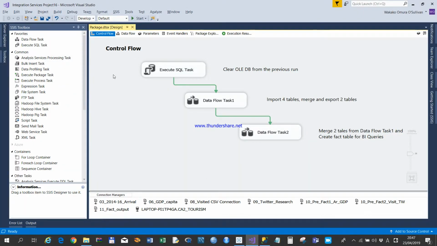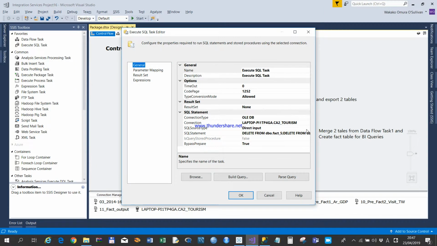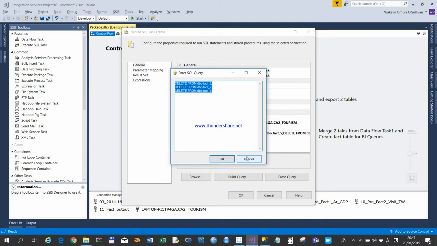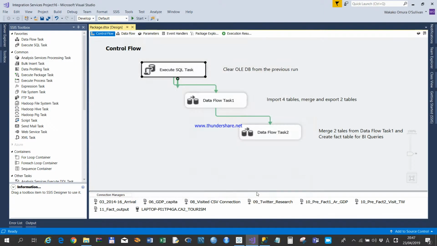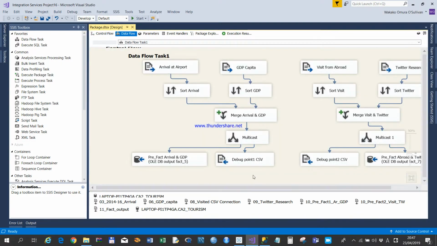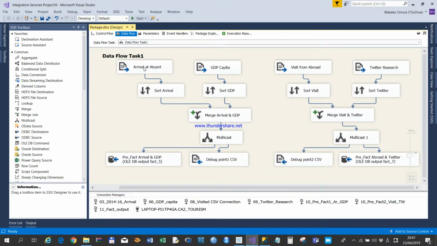Now we run the SSIS here. First of all, the SQL task cleans the data files in the database. Then data flow task 1 shows the 4 source files imported here, then merged into 2, and then exported to 2 different OLEDB destinations that will be used in task 2.